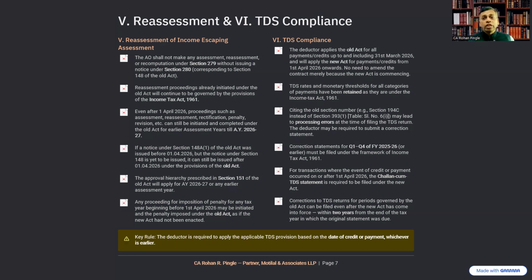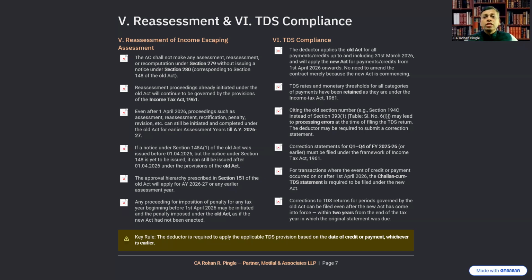Correction statements for quarter 1 to quarter 4 for financial year 25-26 or earlier must be filed under the framework of the Income Tax Act 1961, that is the old act. For transactions where the event of credit or payment occurred on or after 1st April 2026, the challan cum TDS statement is required to be filed under the new Act 2025.